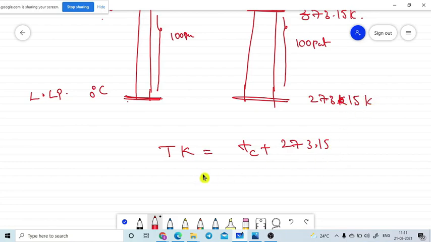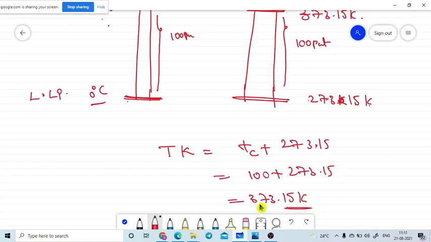You can easily say that 0 degrees Celsius is 273.15 Kelvin. What about 100 degrees Celsius? It is 100 plus 273.15, which is equal to 373.15 Kelvin. If we know the degree Celsius value, we can easily find this.